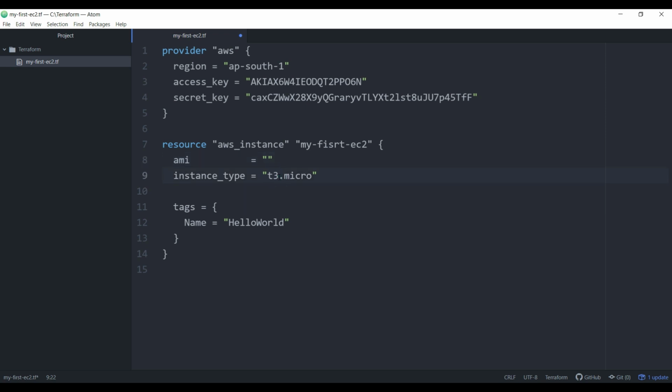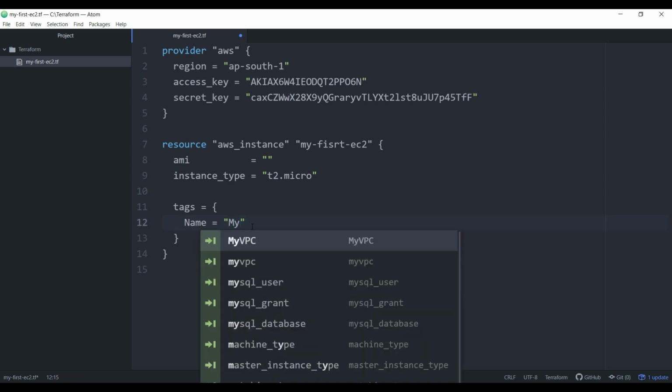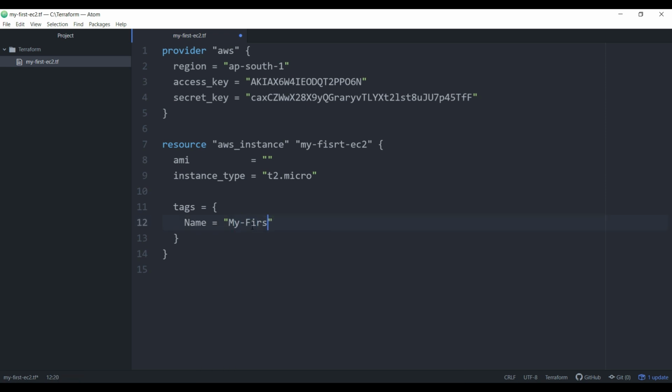For the instance type, I'm going to use t2.micro. For the name tag, we are going to use my first EC2 using Terraform. This is my instance when it gets created, with this name, t2.micro. Now only one thing is left: I have to provide the AMI, that is, which AMI I'm going to use.